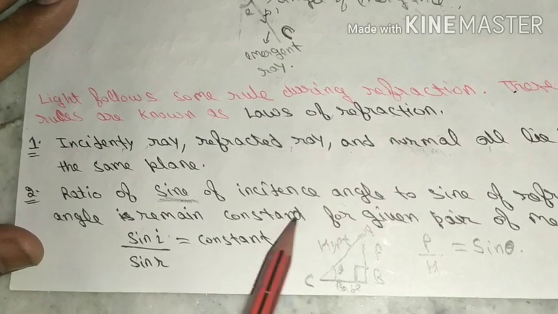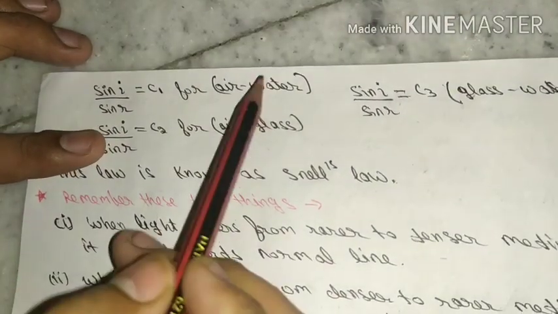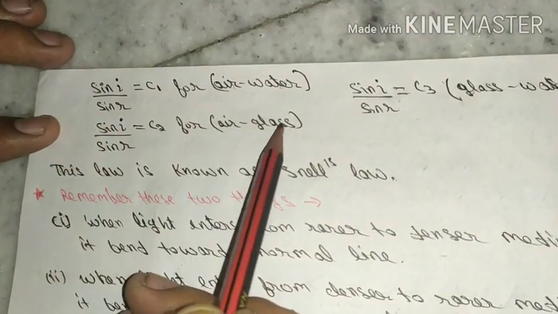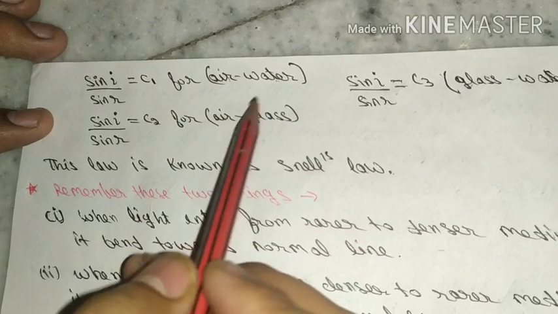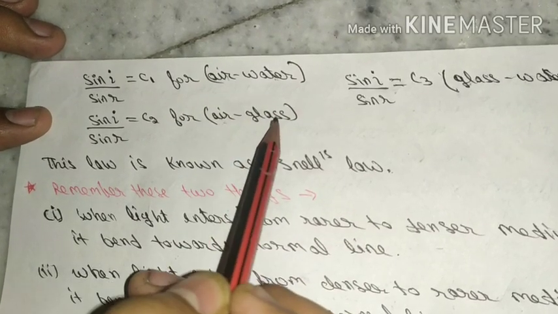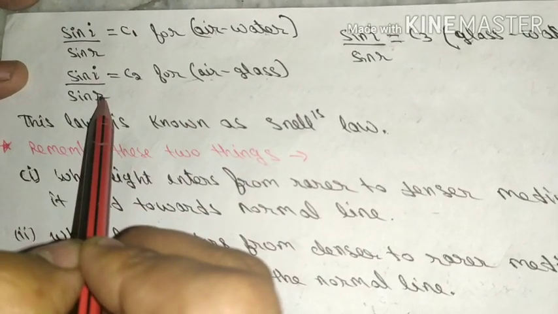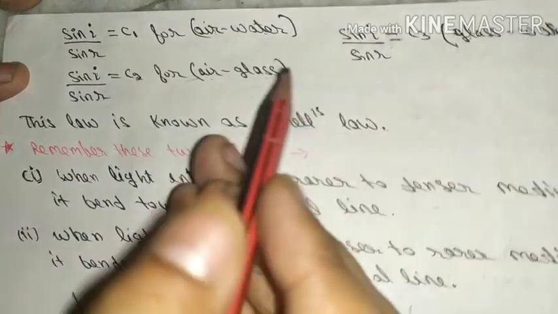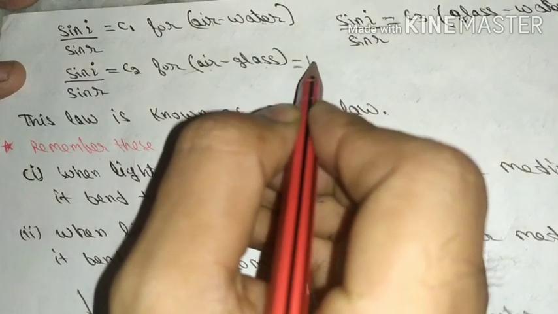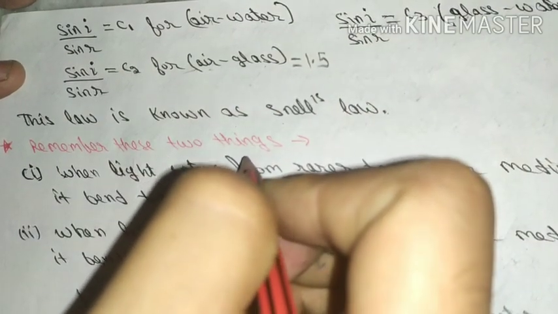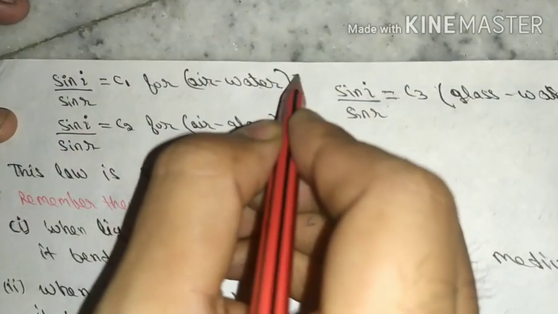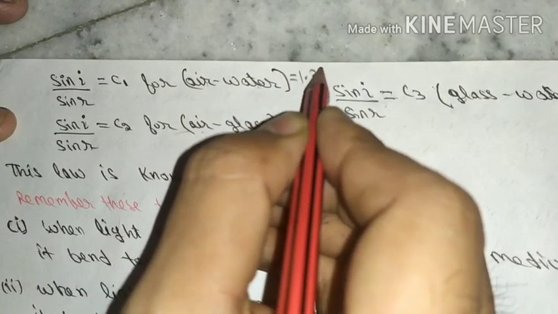If you have two media like air and water, or air and glass, like we did earlier, we have taken air and glass. So for air and glass, sine i by sine r gives you some constant, and the value of this constant comes out to be 1.5. For air and water, this will come out to be 1.33.